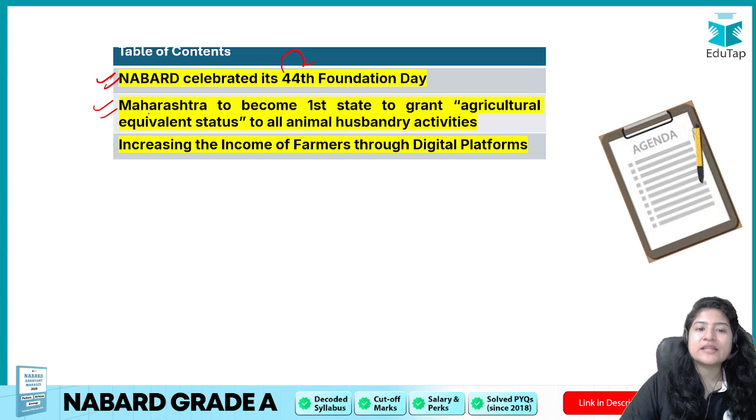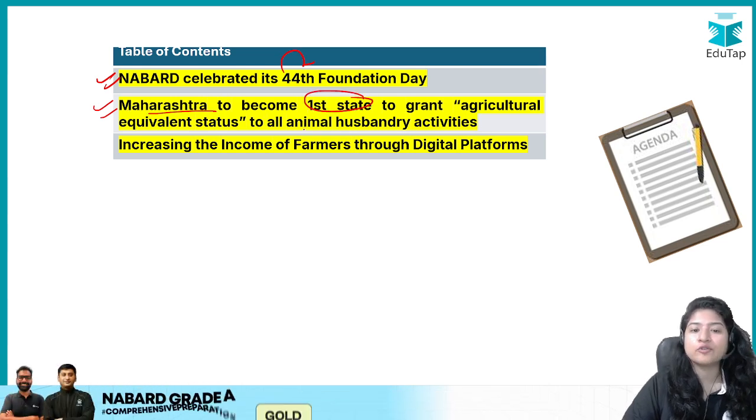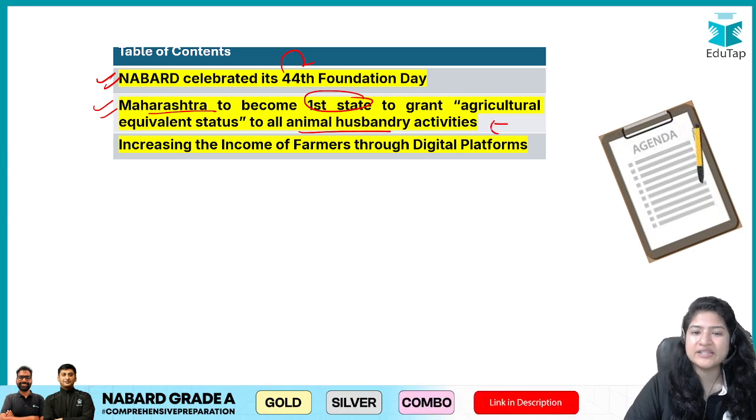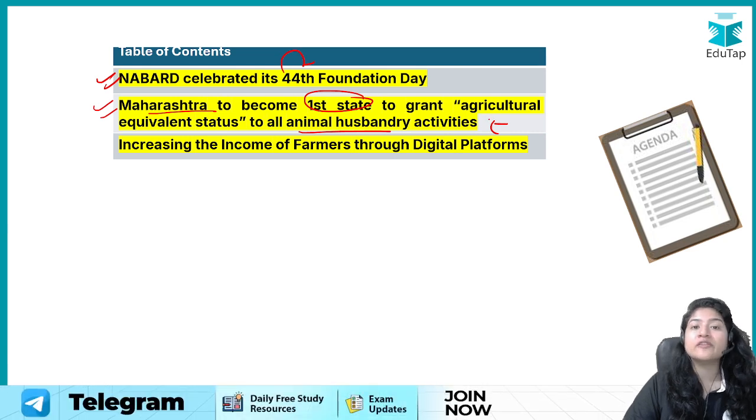And the second news is that Maharashtra has become the first state to grant agriculture-equivalent status to animal husbandry activities. Basically, अभी तक ऐसा नहीं था, so because of that, a lot of leverages which agriculture farmers get, animal husbandry farmers were not getting, right?